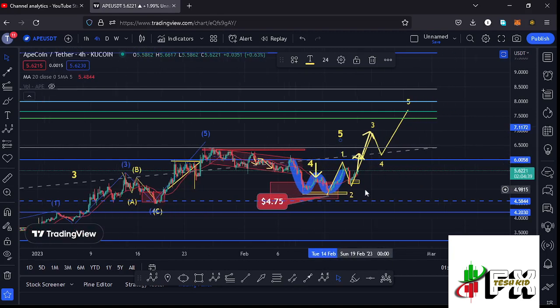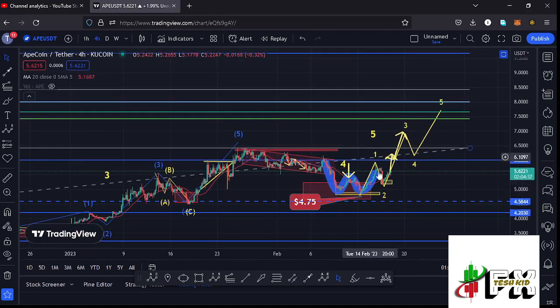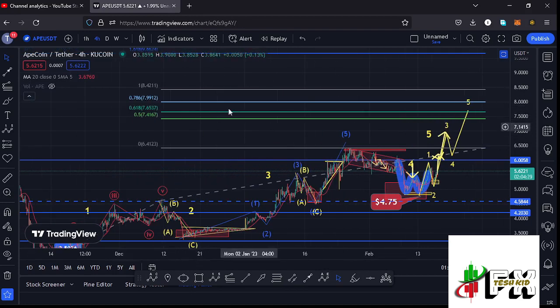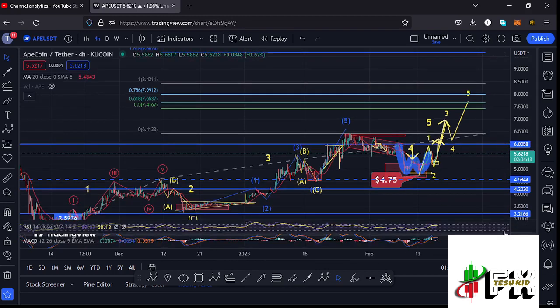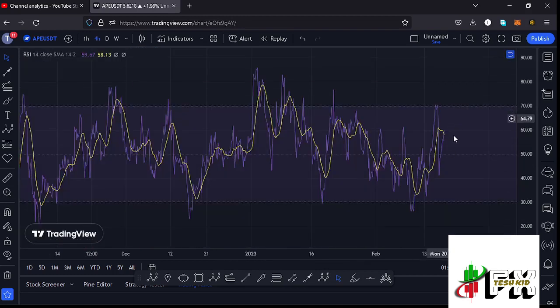So let's continue watching this fractal wave within the formation of that wave 5, and once the wave 5 of this fractal wave is in, then that should fully maximize our target areas to the upside in the formation of that wave 5. And also continue watching our next key area of resistance at around the $6 mark, because a break above that key area of resistance and also a successful retest could trigger even higher prices to fully maximize our target areas. And also taking a look at the indicators to see what movements will be supported.